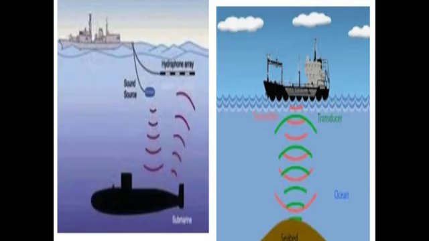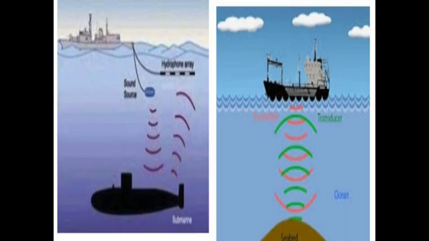Sonar. Sonar means sound navigation and ranging. An apparatus called sonar is used in ships to locate underwater objects and to find the depth of water. It sends out high frequency sound vibrations called ultrasonic vibrations into the water. You can see in the picture.